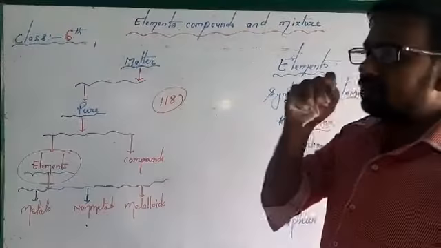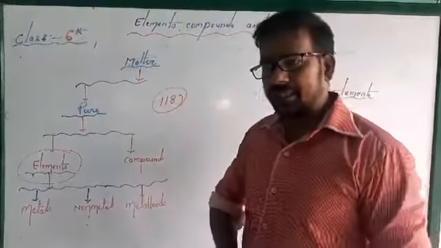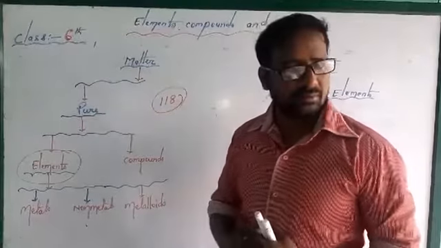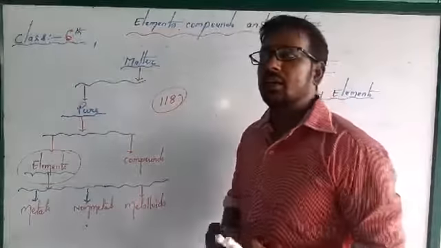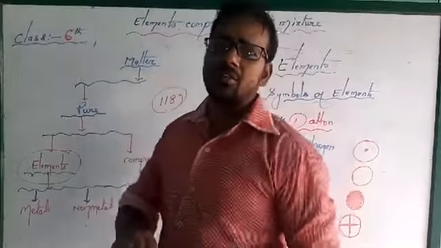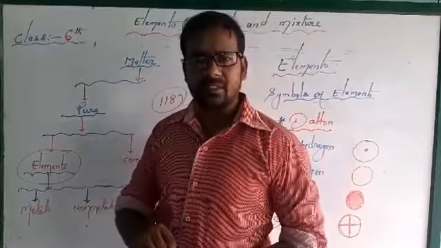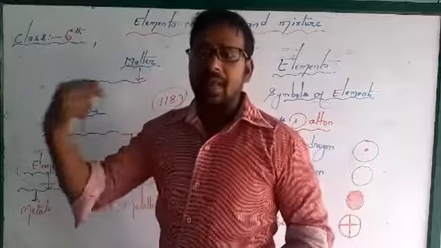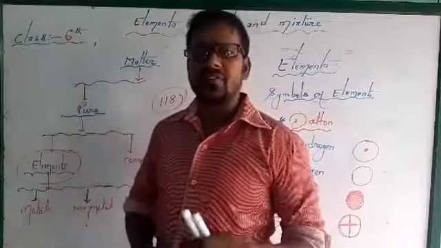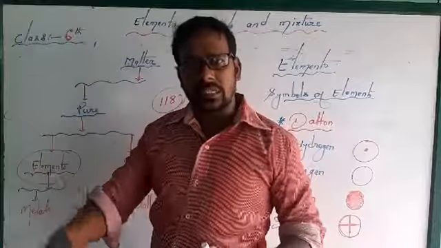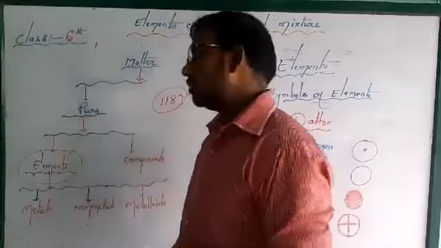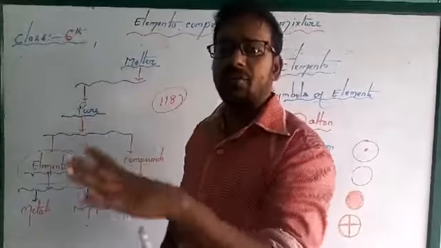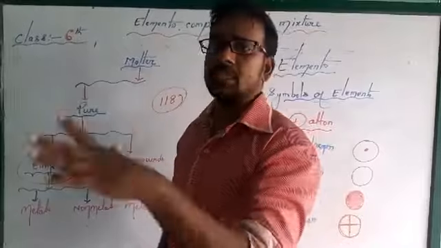Now, elements. At first it was a very difficult situation at that time to work out how to represent the elements. In the earlier time there were only 9-10 elements, and as more were discovered the numbers kept increasing to 16, 17, 18. So it was very difficult to represent their formulas and their symbols.